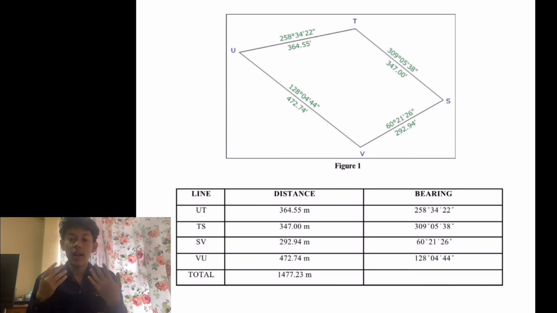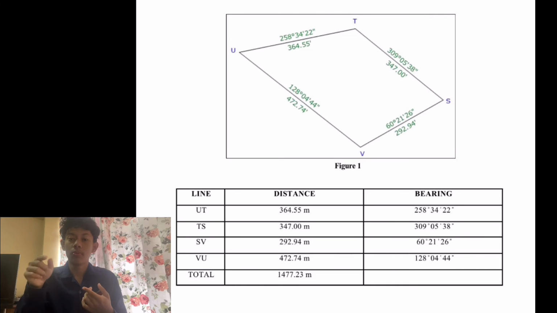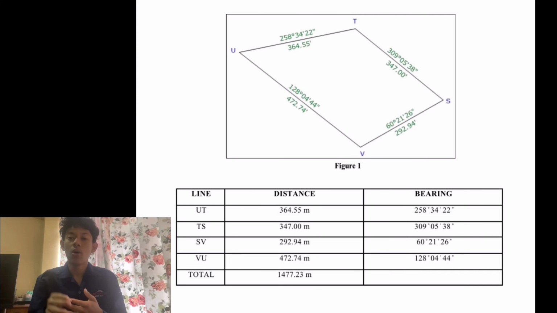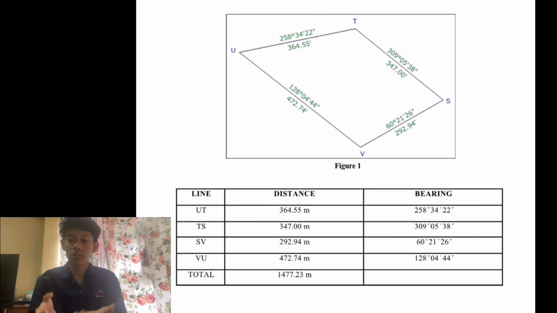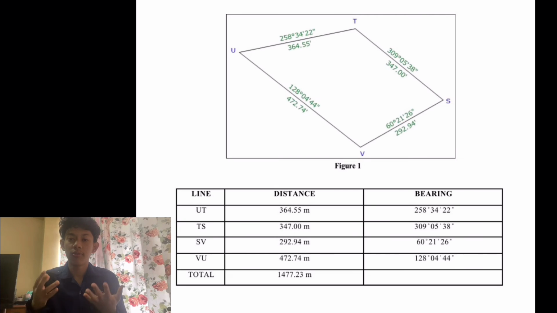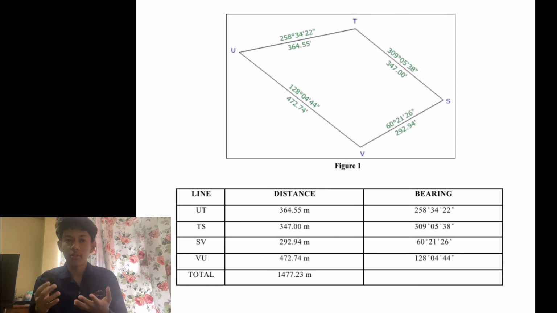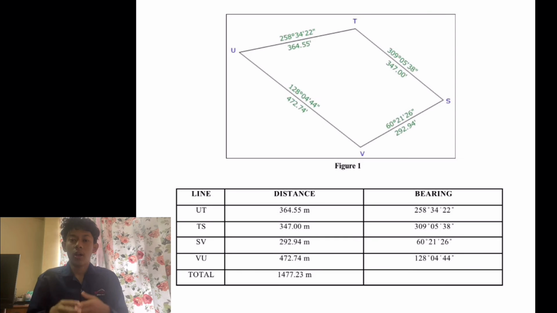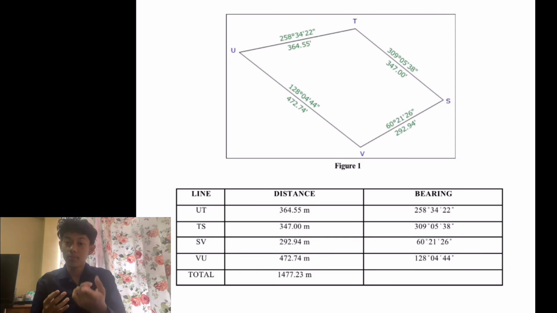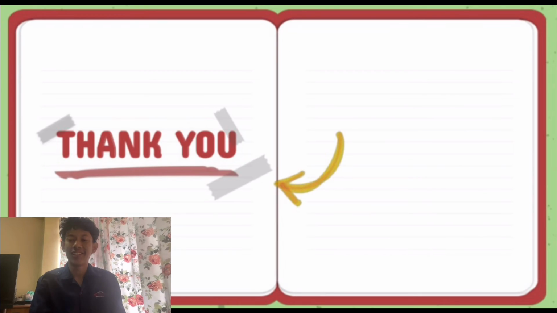The last line is VU, 472.74 meters and the bearing is 128.04.44. The total distance is 1,477.23. On the next slide, my friend Fadli will explain about analysis and data calculation.